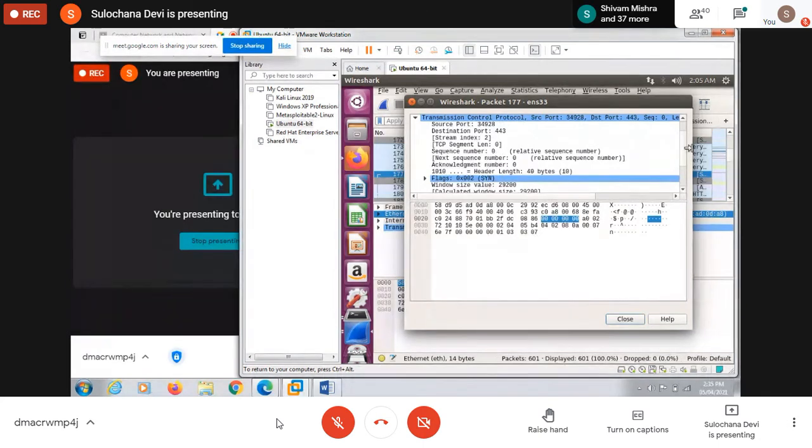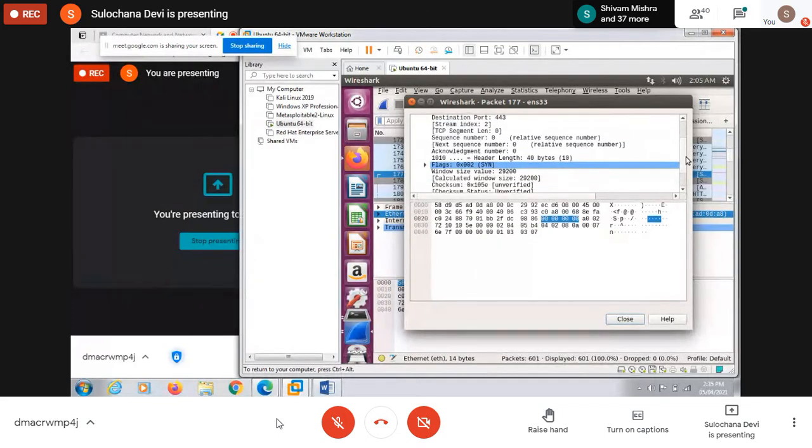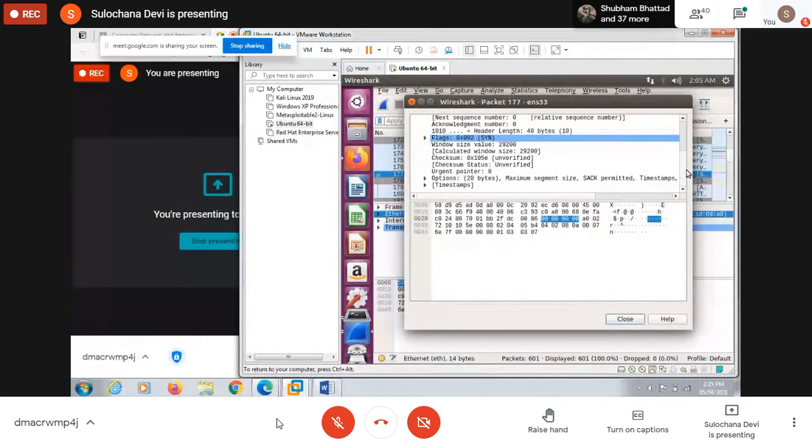These are different flags which are set. There are a total of 6 flags. This I'll teach you when we discuss this frame format in the class. Then window size, checksum, and urgent pointer. If the data is urgent, then we can set this pointer, and options up to 20 bytes, because here also the header size is not fixed. Okay, so these are the different values.